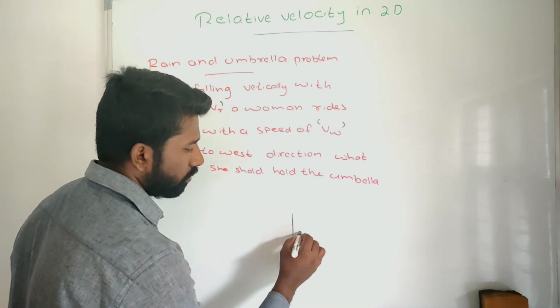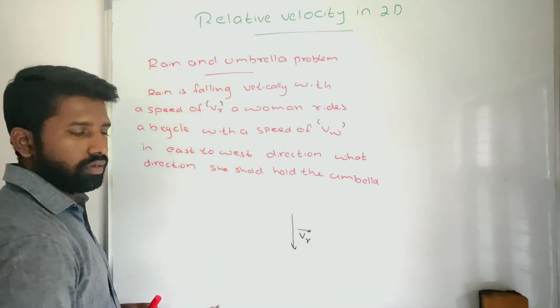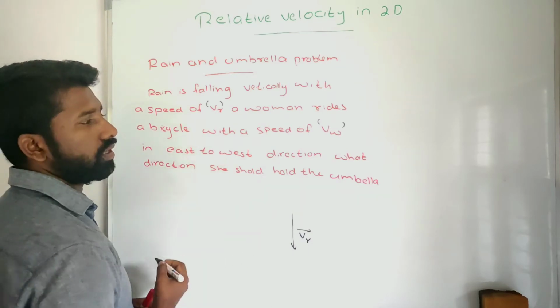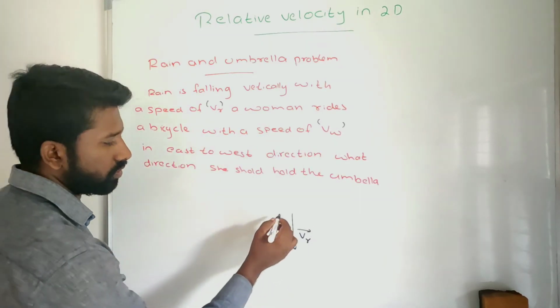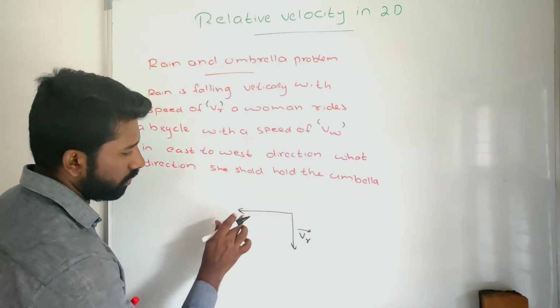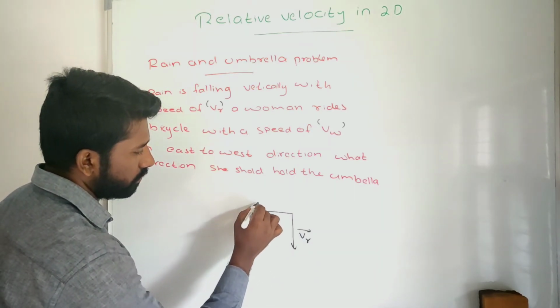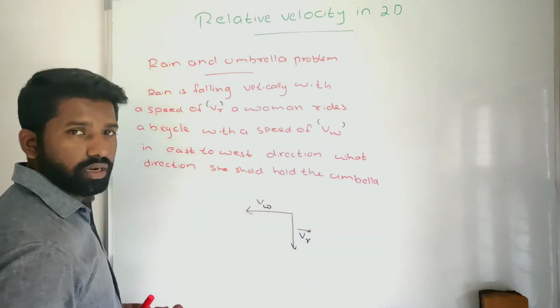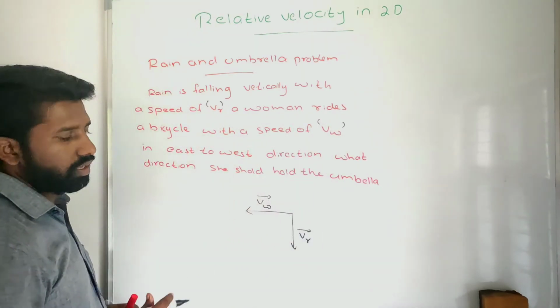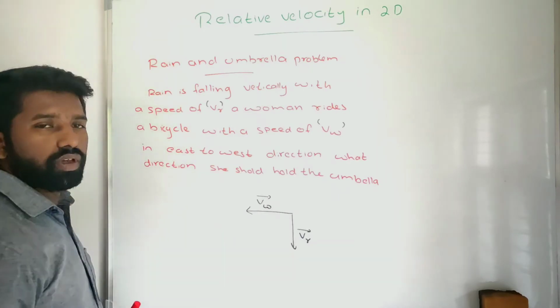In 2 dimensions we are considering the rain velocity vector. And the woman is riding a bicycle in the east to west direction, like this direction, with the VW velocity.